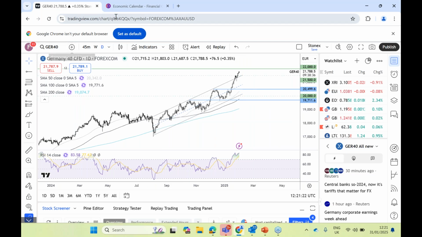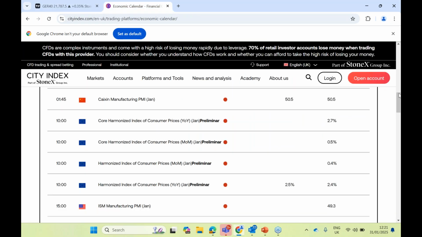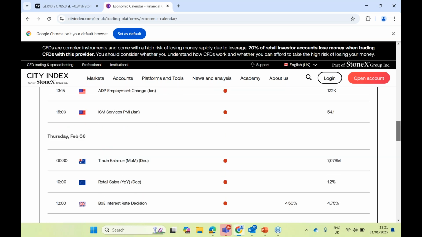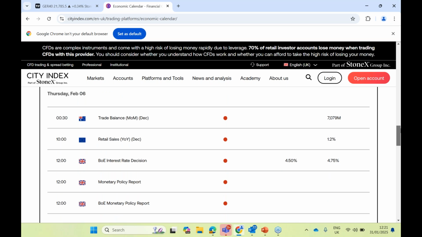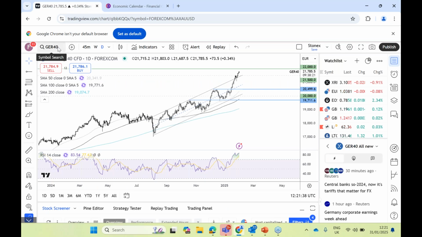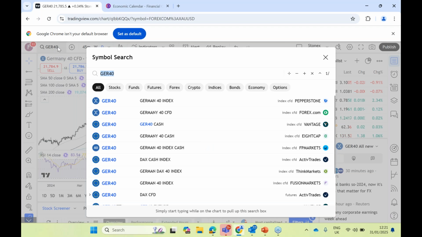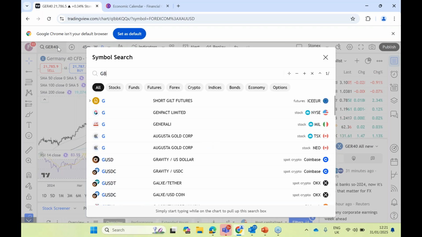So again, some very strong moves. Let's click on to, we also have retail sales. Just worth warning that German retail sales today were significantly worse than expected. So that may bode poorly for retail sales in the euro area.